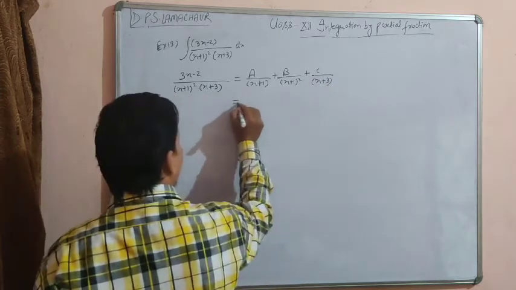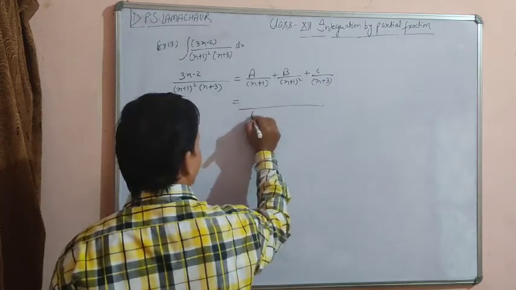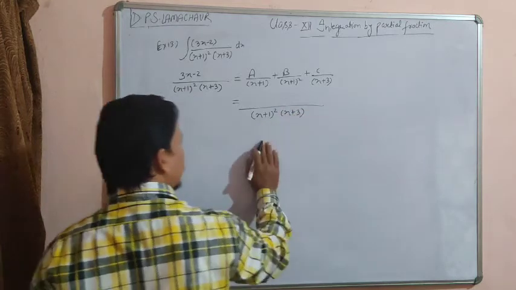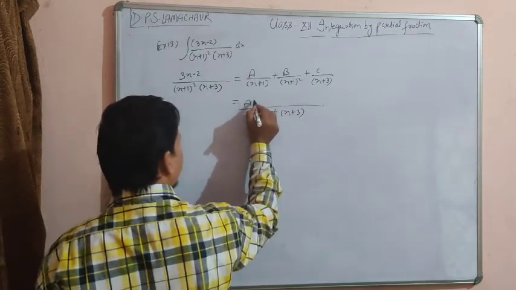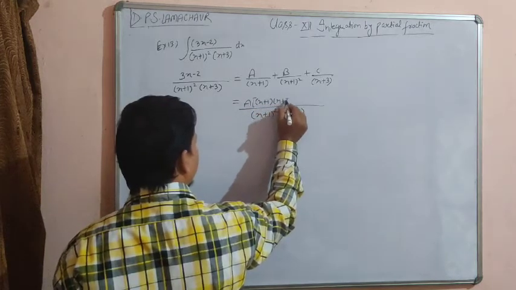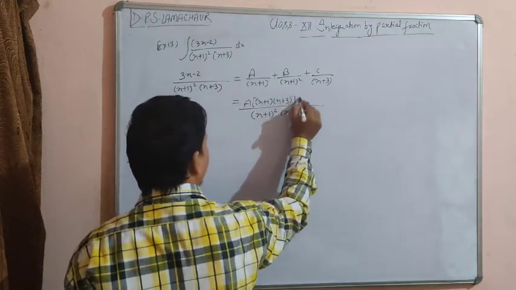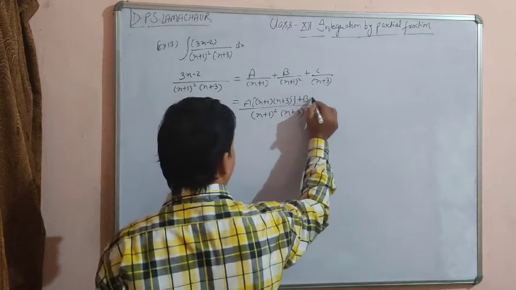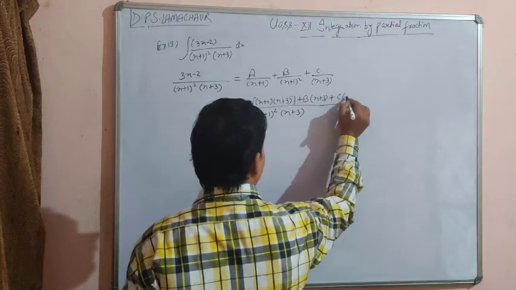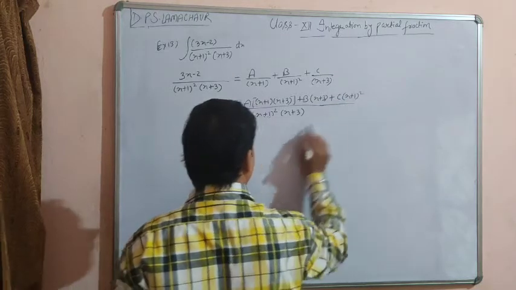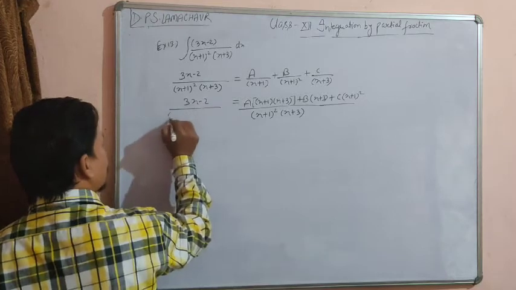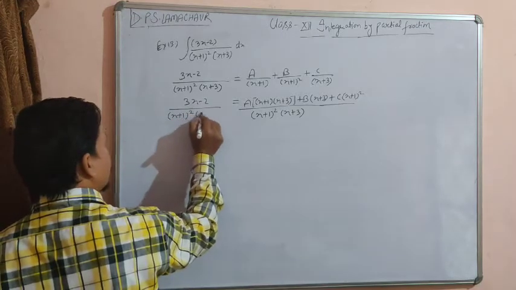Now taking LCM we get (x plus 1) whole square (x plus 3), so here a will be multiplied with (x plus 1) and (x plus 3). Similarly, b will be multiplied with (x plus 3) and c will be multiplied with (x plus 1) whole square. This is equal to (3x minus 2) upon (x plus 1) whole square multiplied with (x plus 3).